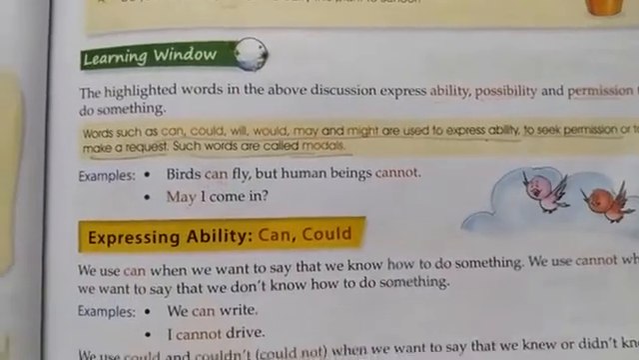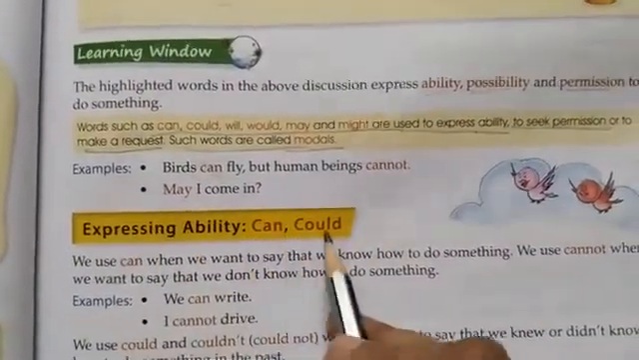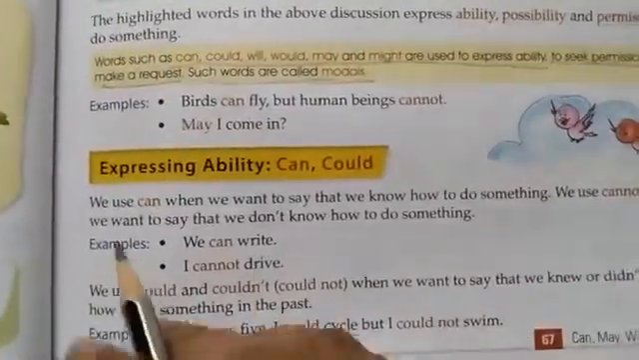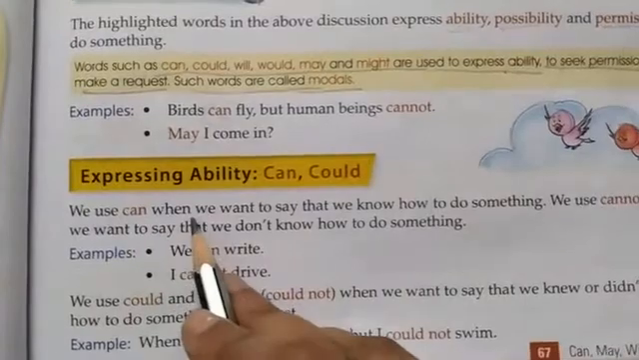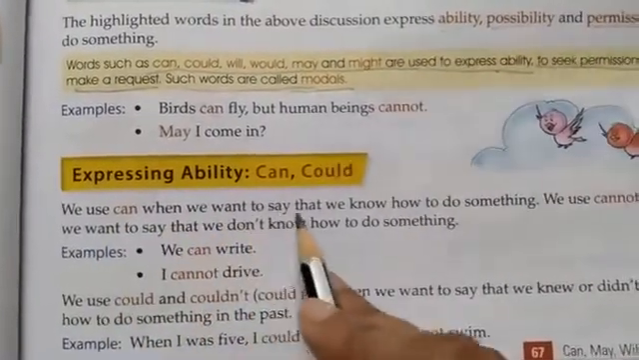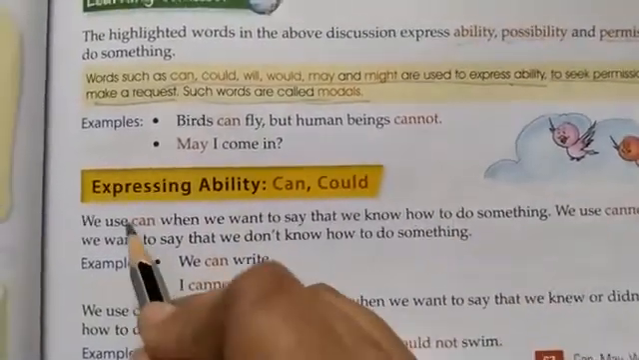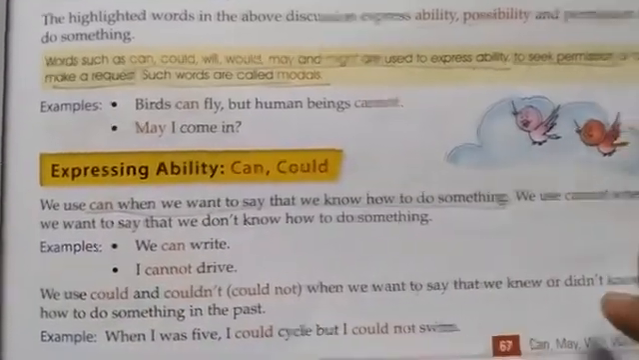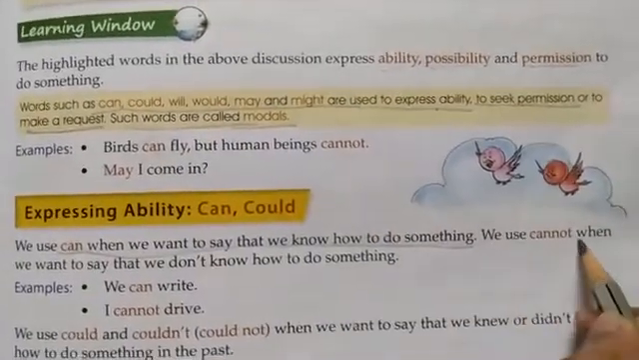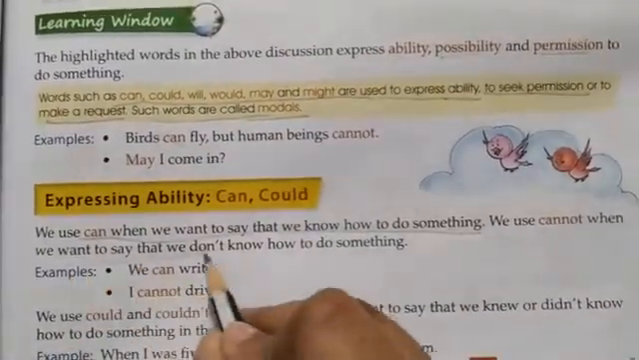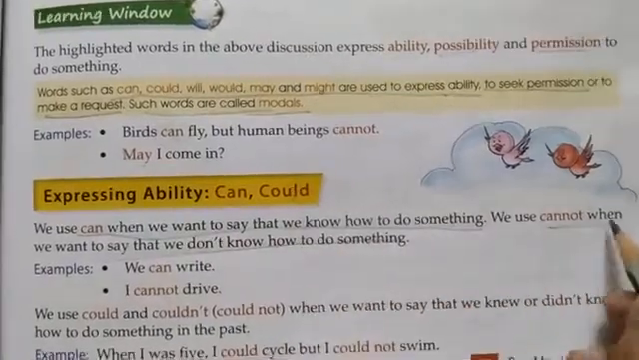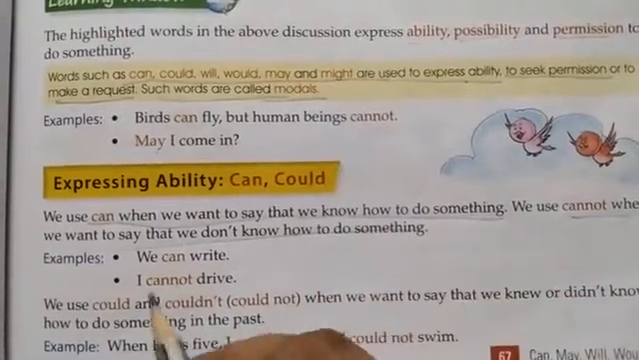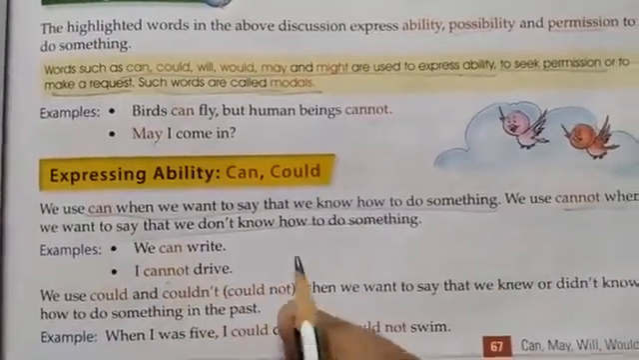Okay, now expressing ability, can, could. So can, could we are going to discuss in the expression of ability. We use can when we want to say that we know how to do something. So when do we use can? We use can when we know how to do something. We use cannot when we want to say that we don't know how to do something. Okay, so I can write. I cannot drive, so I don't know how to drive.